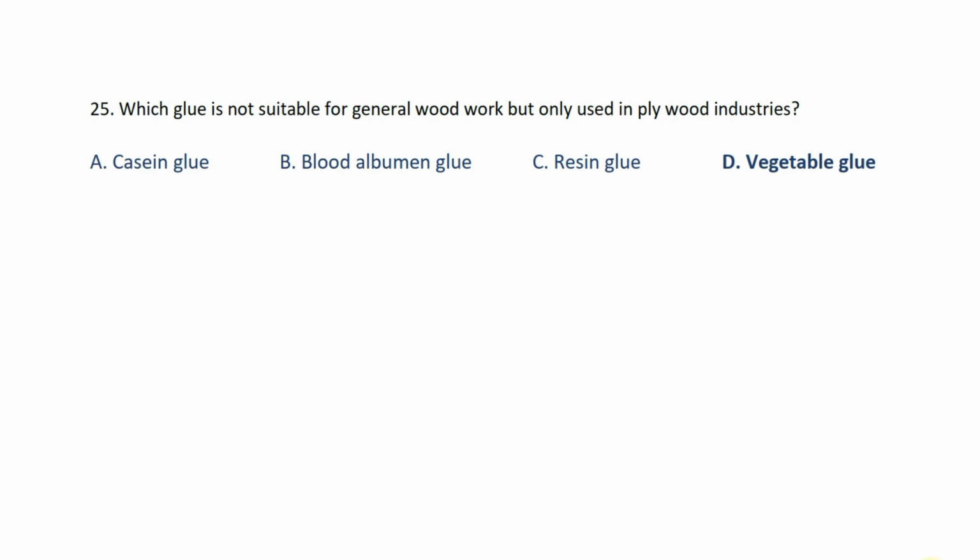Question number 25. Which glue is not suitable for general woodwork, but is only used in plywood industries? Answer option D, vegetable glue.